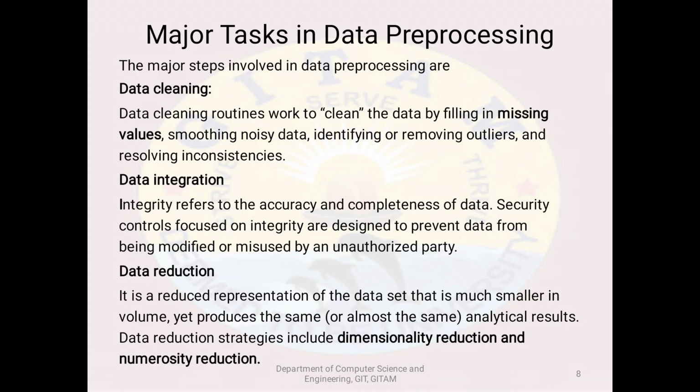Coming to data integration, integrity refers to accuracy and completeness of the data. This is simply called data warehousing. Data integration merges data from multiple sources into a coherent data store such as a data warehouse. Coming to data reduction, it reduces the size, for instance by aggregating and eliminating redundant features.